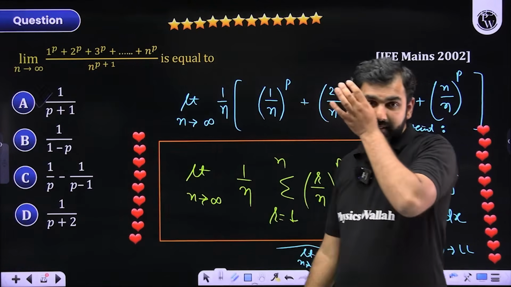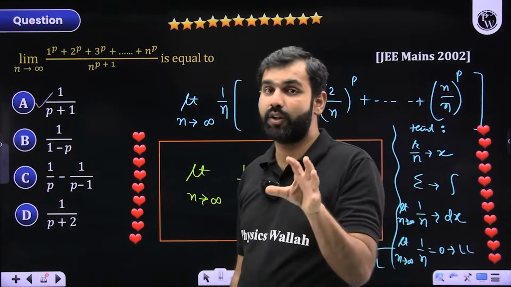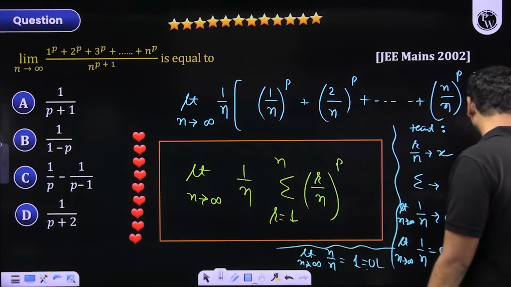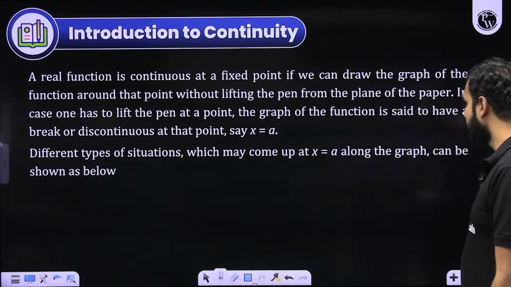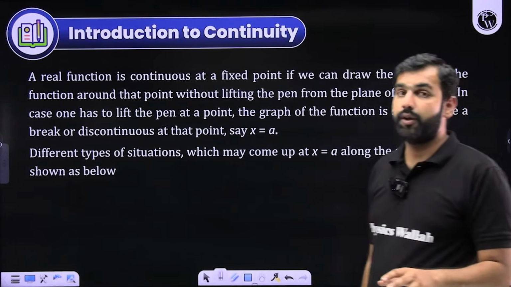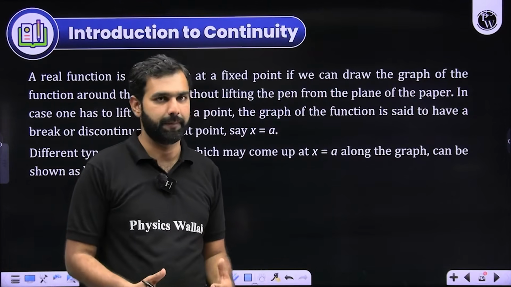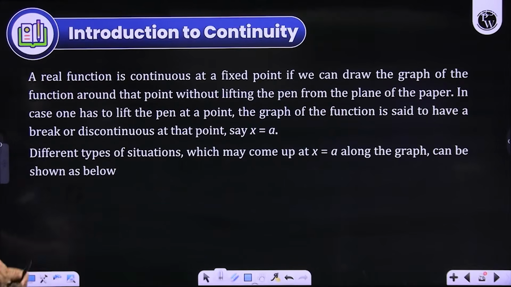Did you understand this completely? Did you get great clarity on the concepts of limits? I hope we are comfortably understanding how you should solve questions based on this particular concept. Now we'll be talking about continuity and then we'll gradually move towards the concept of differentiability. Right. So let's start with the concept of continuity now.